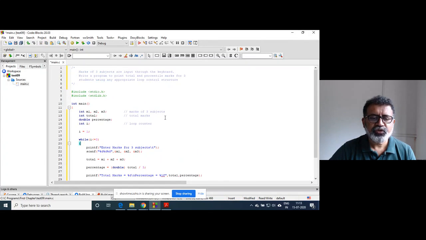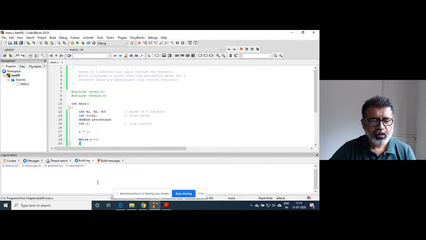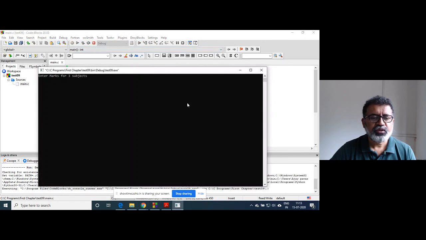So if I run this code, I'll first say run this code. So there are no errors and warnings. I will execute this code. So enter marks for three subjects. So I will enter marks as 63, 52, and 75.